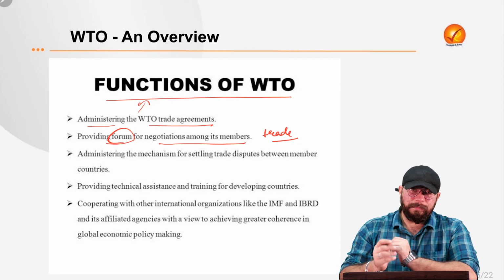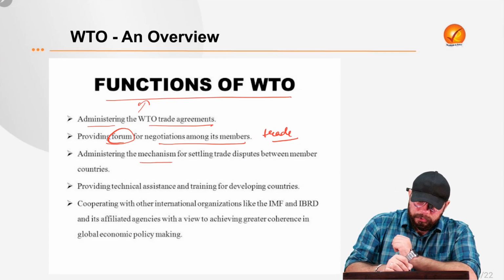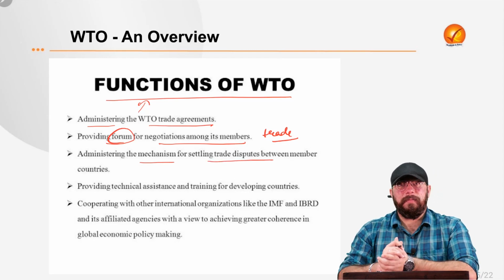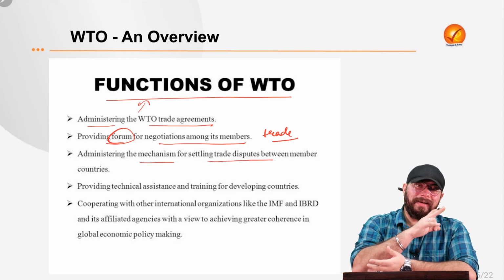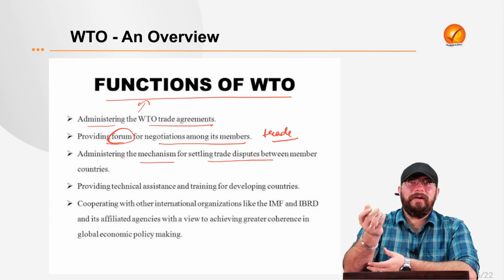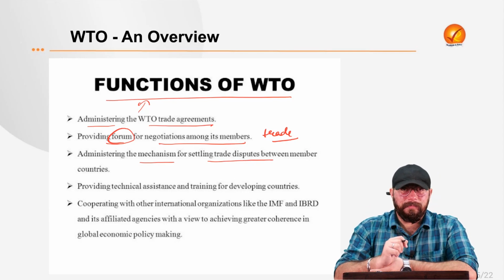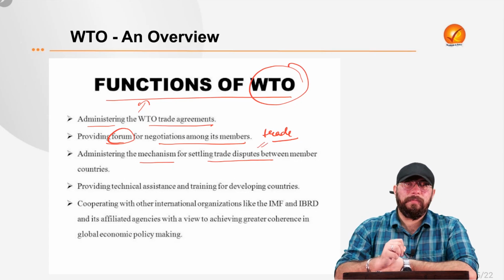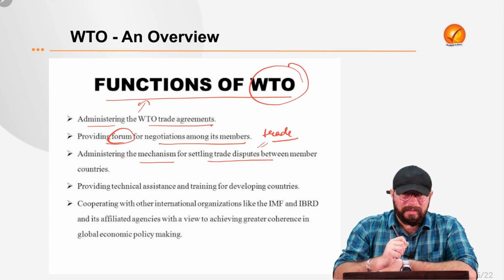It is also a mechanism for settling trade disputes between the members. So when GATT was existent, there was no mechanism for settlement of trade disputes. But the WTO's main aim is that trade disputes should be settled in an amicable way, right?